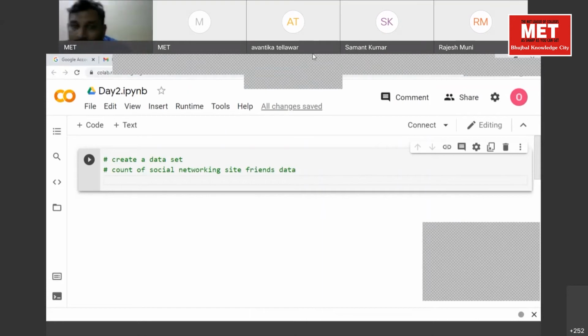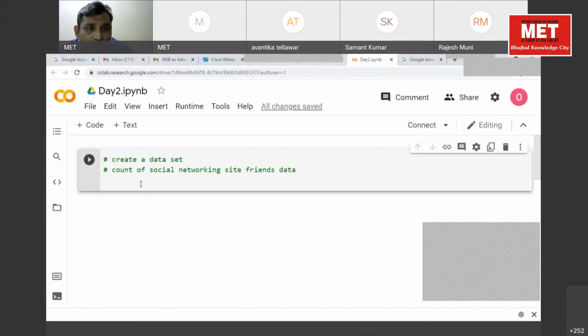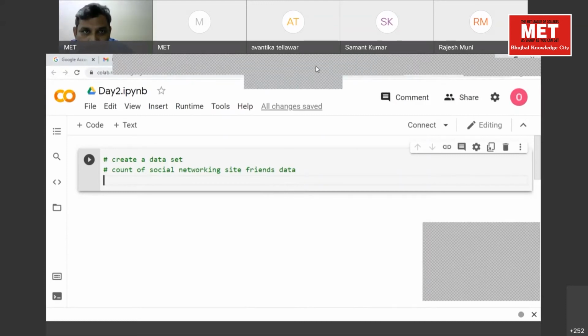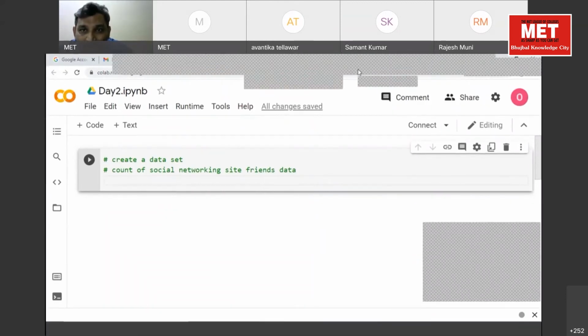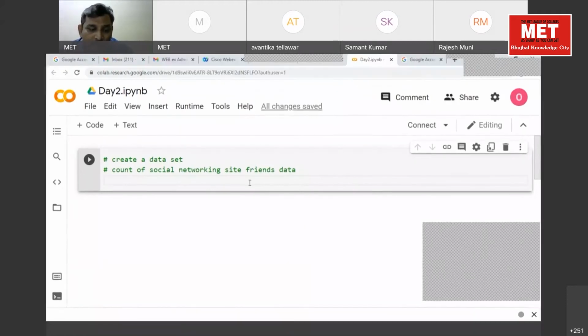So the first thing we are going to do is use this particular data. How will you use it? Now we have an array of data, multiple values. Whenever we have multiple values, we call it an array.